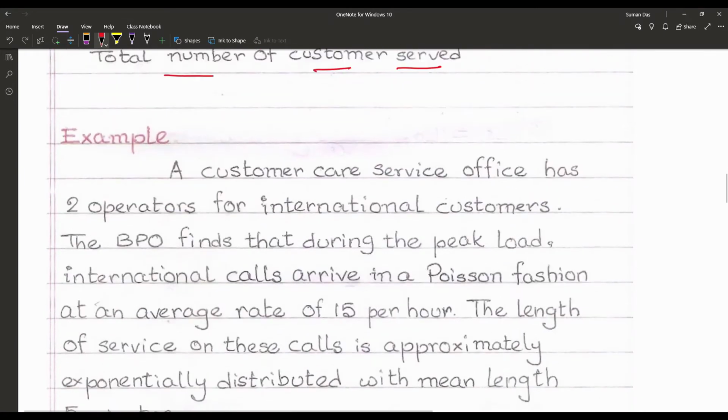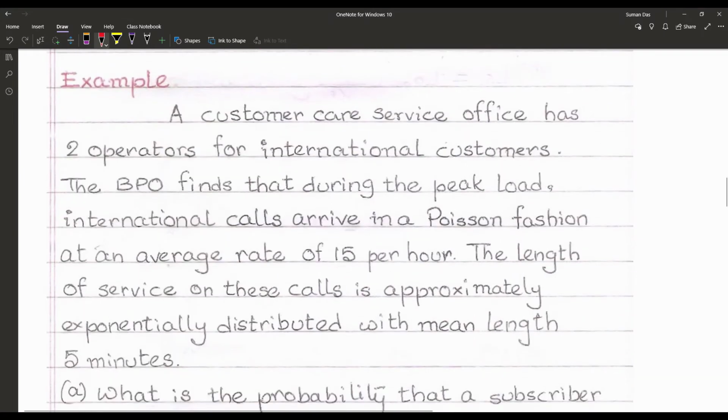Now let us check with an example. The question statement says a customer care service office has 2 operators. Now once again, 2 operators. So if we look at the model, does it really fall under model 4 or not? So first, we are getting 2 operators. That means the number of operators is 2. So that means it is falling under the category of S.